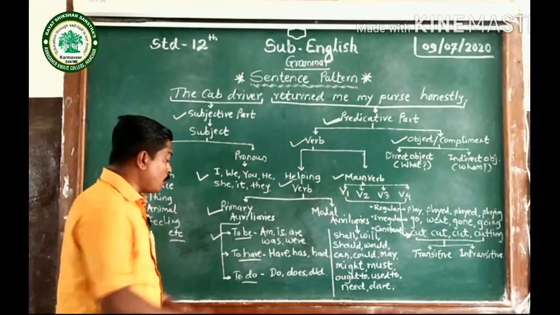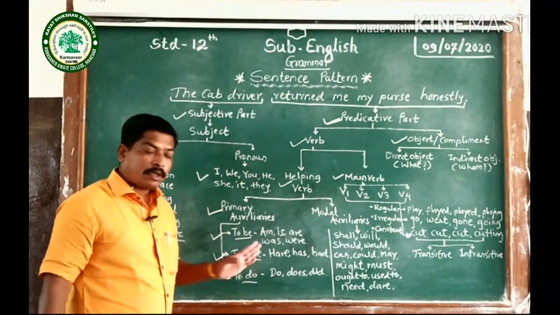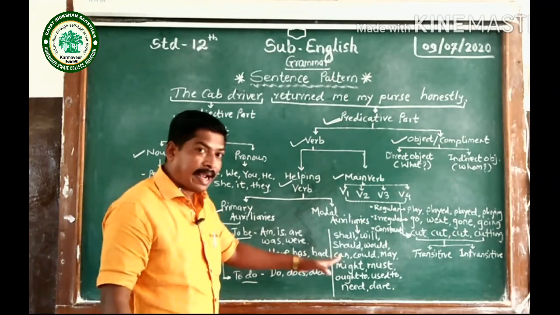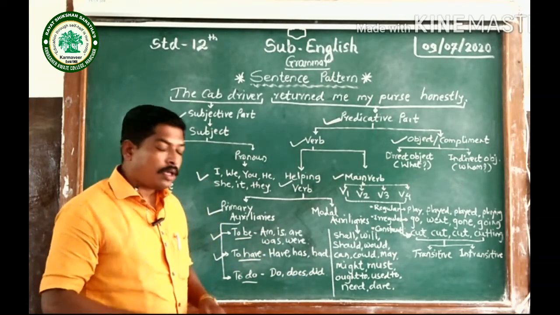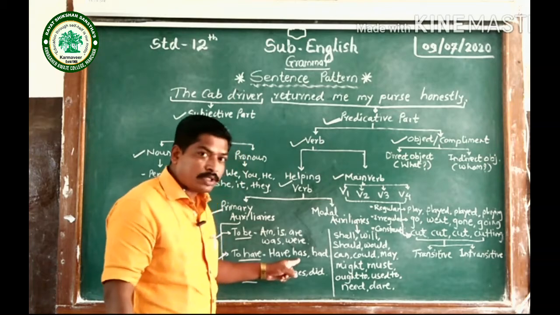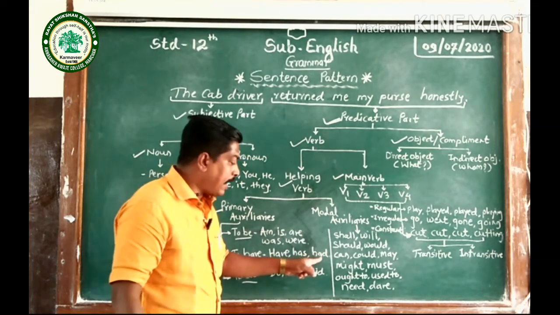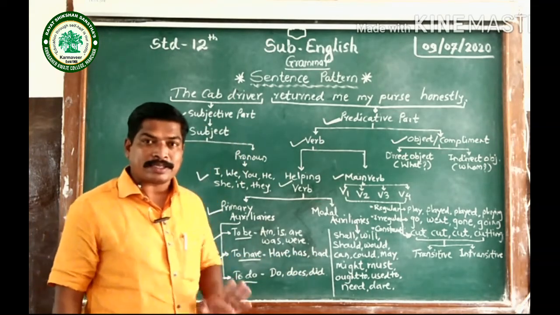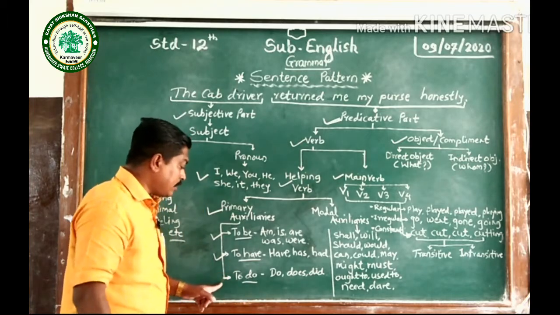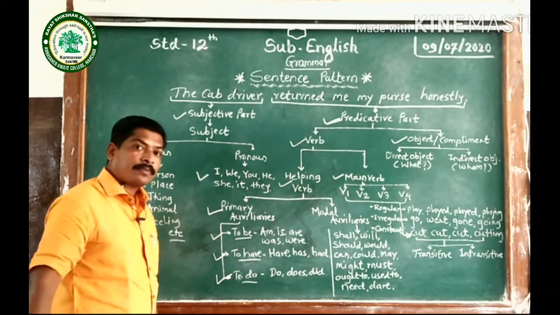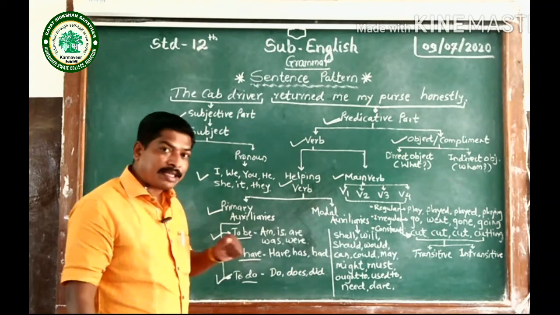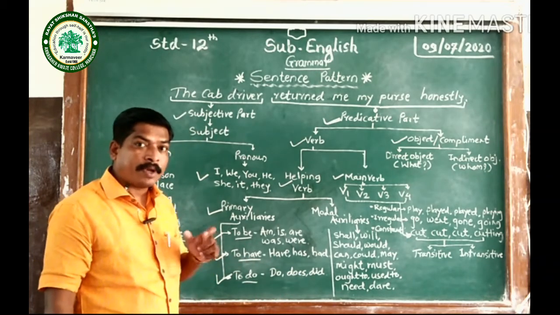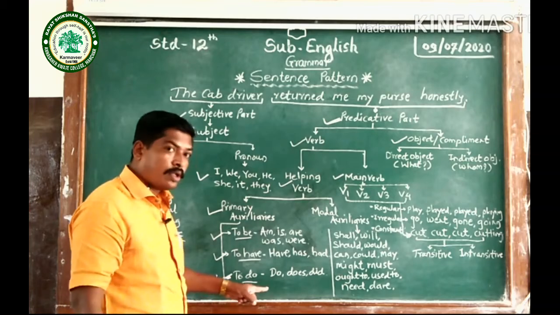Then next one, to have. Have, has and had, those are the primary auxiliaries of to have. Have and has, we use in present tense, and had, we use in past tense. And third one, to do. And do, does, did, those are the primary auxiliaries or helping verbs of to do.